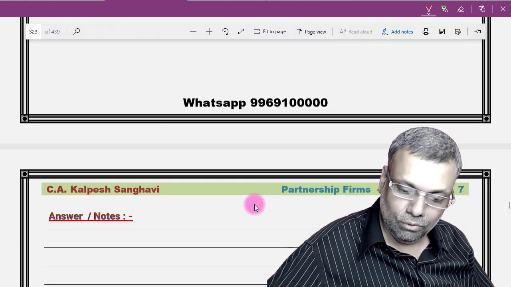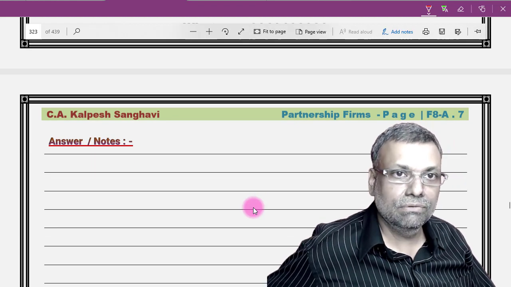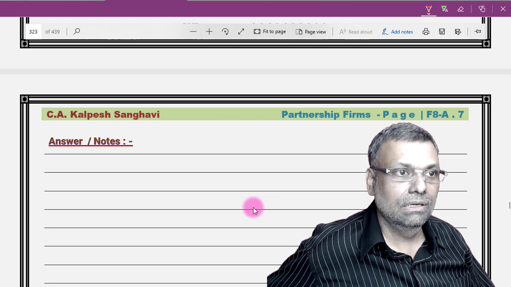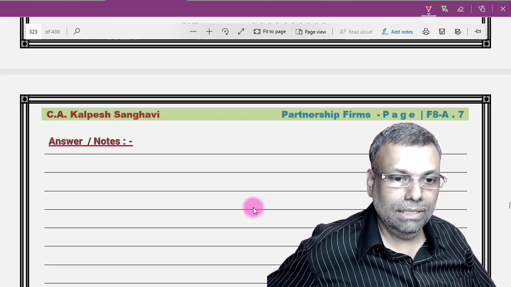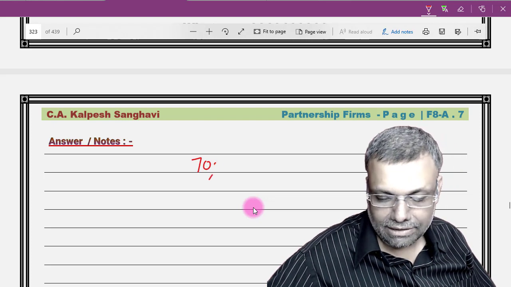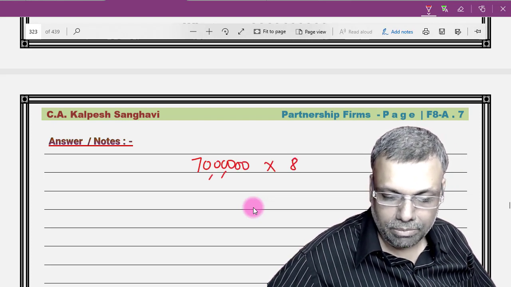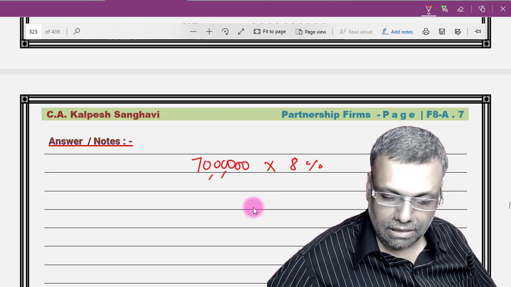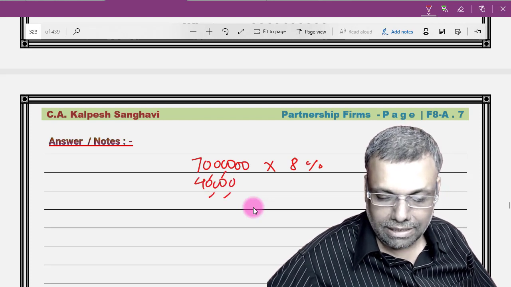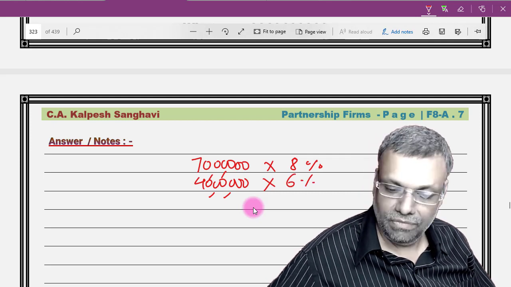So you will have to do the calculation of the presumptive taxation under 44AD provisions. Just multiply the numbers. 70 lakhs multiplied by 8% gives 5.6 lakhs. That 8 lakhs value of material supplied will not come in the calculation.